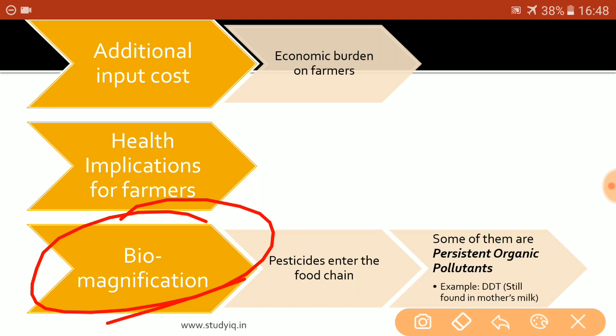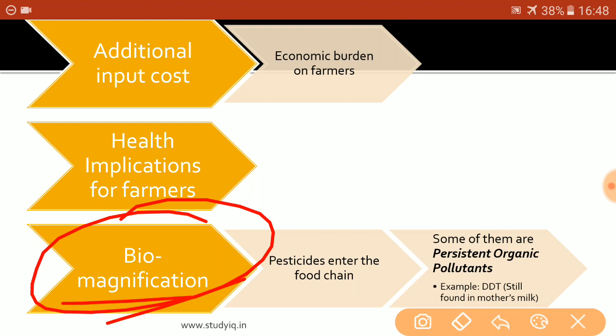What exactly happens under this concept is, let us say that you are eating some food grains that have pesticides in them. Let us consider the example of rice. If you are eating rice every day and it has some traces of pesticide in it, then those pesticides would get accumulated in your body, and over a period of time the amount of pesticides would be so high in your body that you would start having serious health implications.